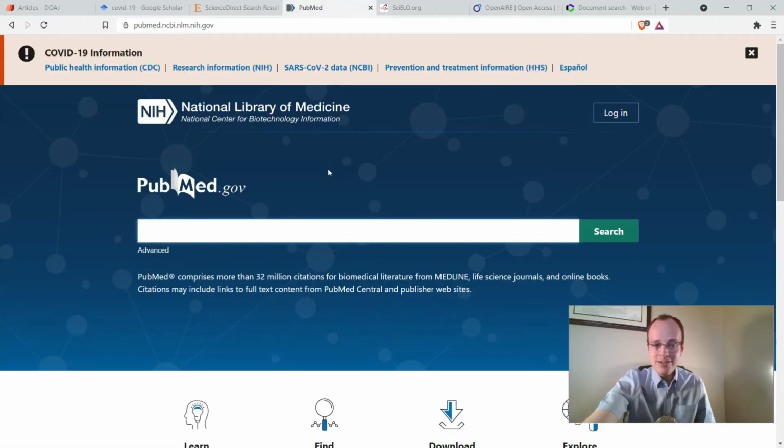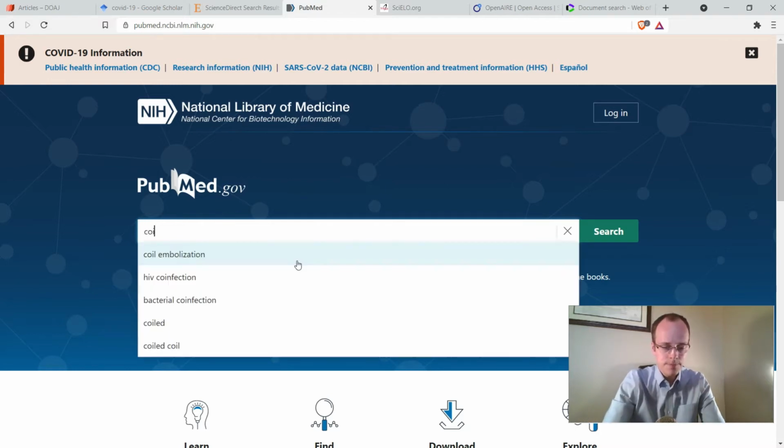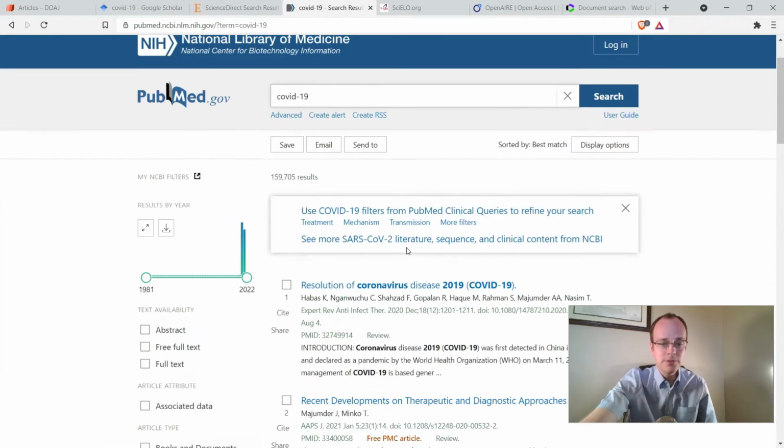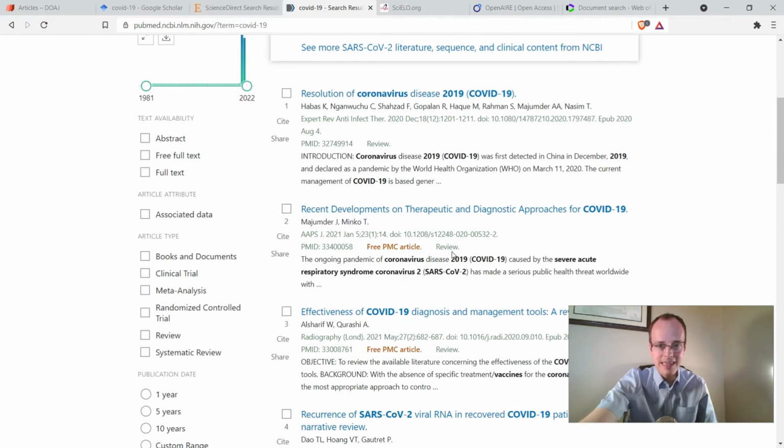If we're in the medical sciences, one that we definitely shouldn't leave out is PubMed. Here it's another semi-free in that many of the articles here are in other databases that are paid. We're talking about Medline and related to Scopus. But the good thing here is that if we do a search, it will also give us many options that we can download without having to pay anything. We'll see some of these are listed as free, but some, like the top one here, is not.